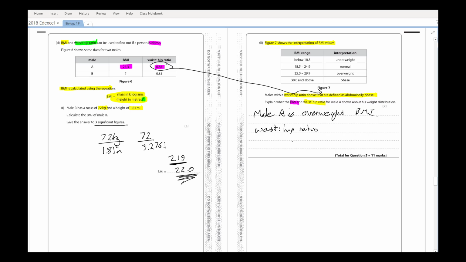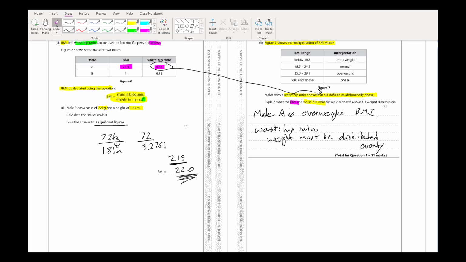So it shows his weight must be distributed evenly. So his weight should be distributed evenly.